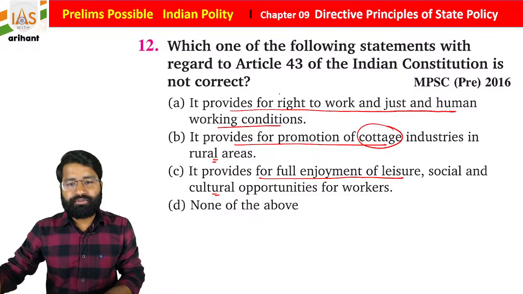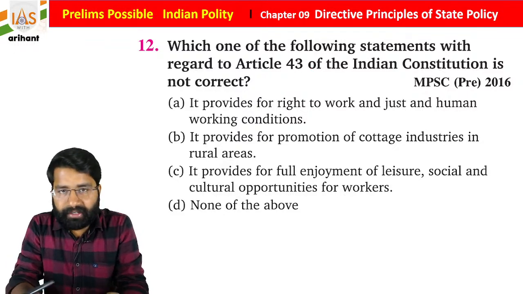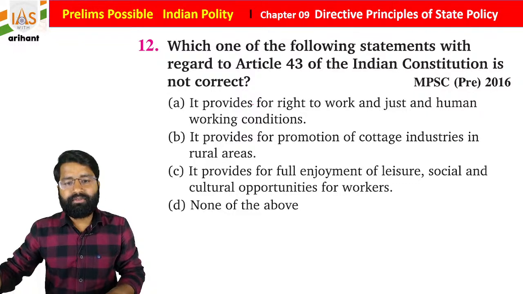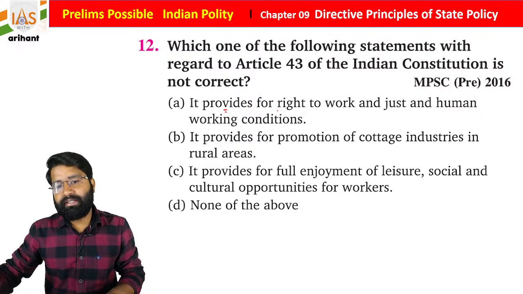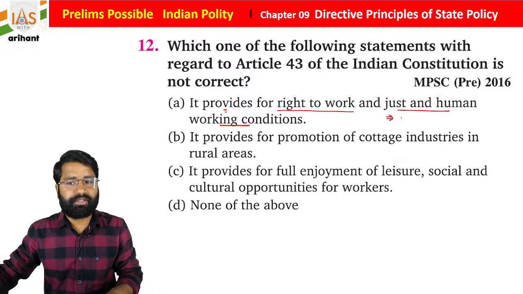Okay, so if you know Article 43, then you can find the right answer. So what you see, it provides for the right to work and just and humane conditions. As you know, students, just and humane conditions are under Article 42 of the Indian Constitution.